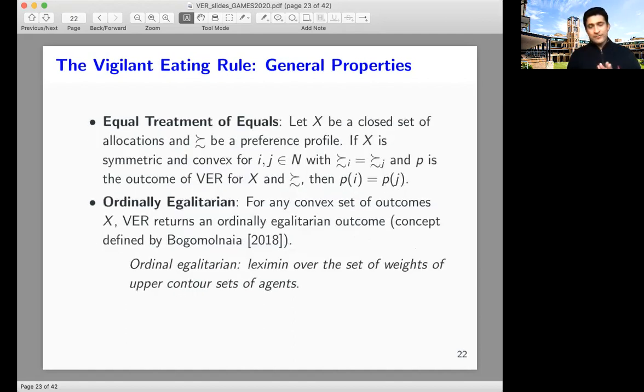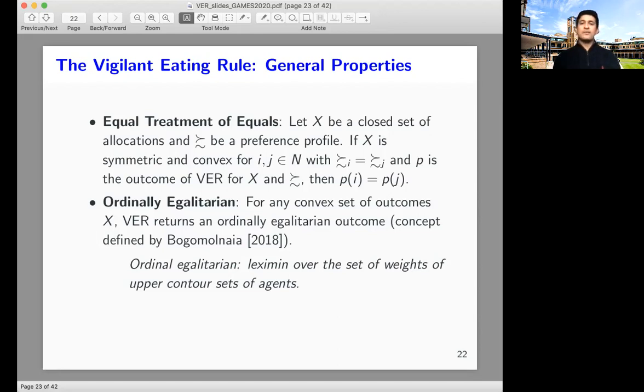We also establish some very general fairness properties of the VR rule. In particular, we show that for any pair of agents, if the set X satisfies symmetry and convexity with respect to these pairs of agents, and if these agents i and j have the same preferences, then equal treatment of equals is satisfied with respect to these two agents.